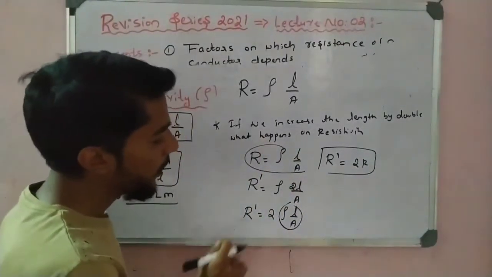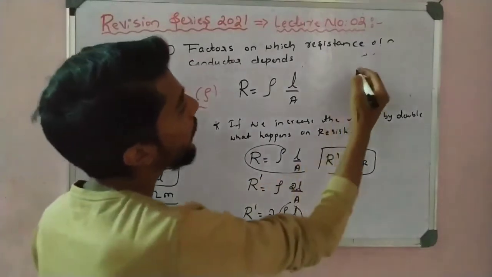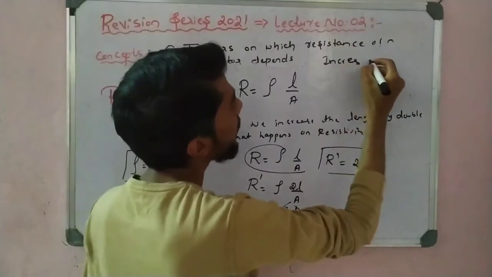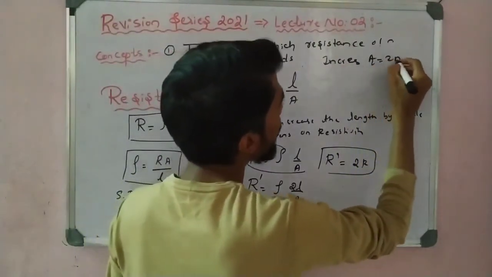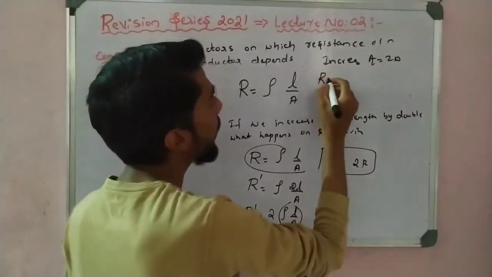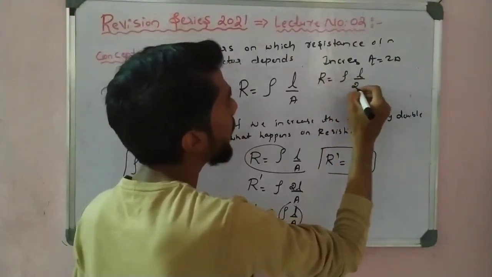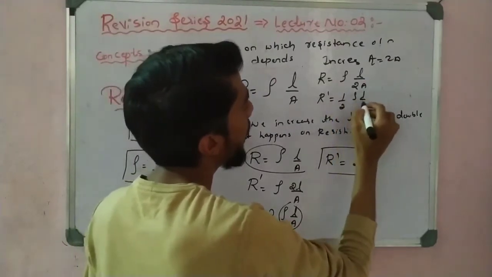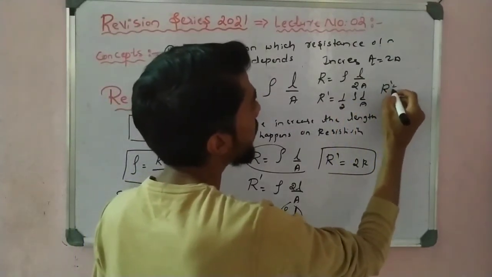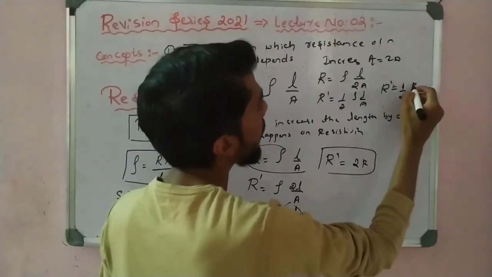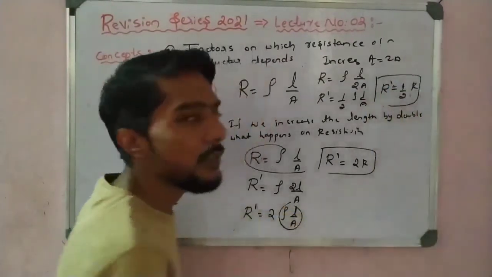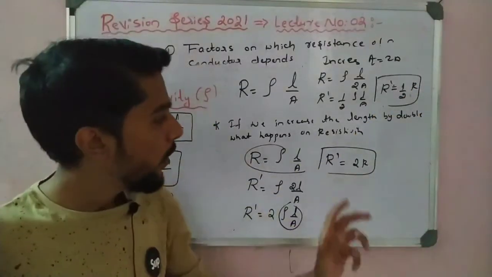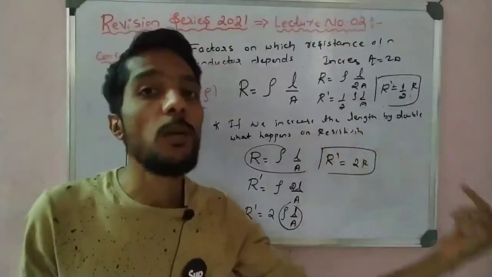And what about the area? See here, if I increase the area to 2A, what about the resistance? R dash is equal to rho L by 2A, so the new resistance is one by two times rho L by A, which is half of R. So the resistance decreases to half. See here: when the area is doubled, the resistance is halved, the reverse; and when the length is doubled, the resistance is also doubled.